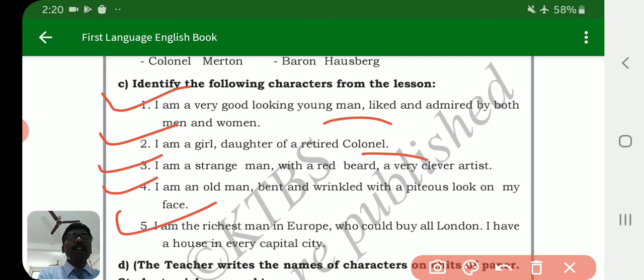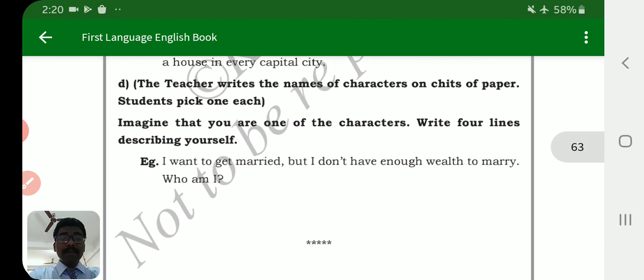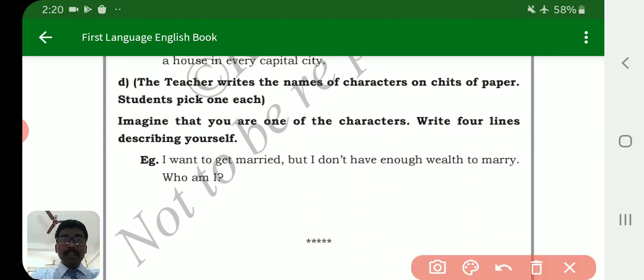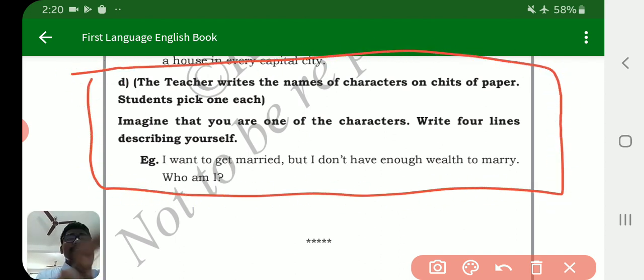Here you have to only write names of the characters. This is important, students, that I am telling you. I am explaining each and every activity. Then the last activity of the Model Millionaire is here: the teacher writes the names of characters on sheets of paper. Students pick one each. Imagine that you are one of the characters. Write 4 lines describing yourself. So this is also students' activity.